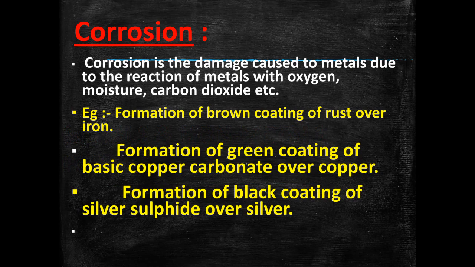Similarly, you must have seen that silver jewelry turns black after using it for a while. This is because silver sulfide is formed over the silver jewelry. This happens because silver reacts with the hydrogen sulfide present in the atmosphere.